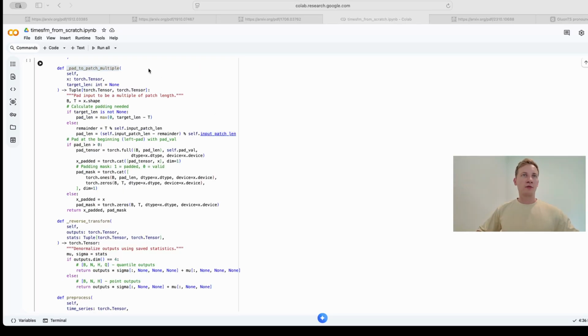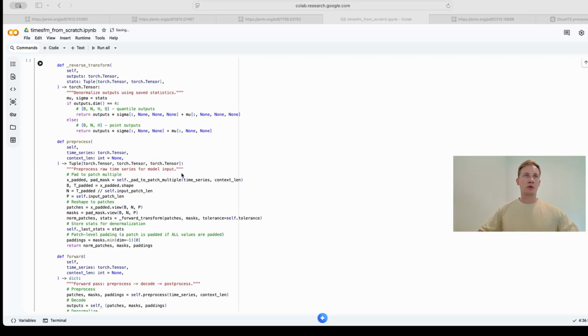Now let's look at the padding function first, here, pad to patch multiple. Real-world data almost never perfectly divides into your patch lengths. If you have a patch length of 32, and you have 100 days of data, you have a remainder. Notice how we handle this. We calculate the needed padding, and then we pad the left side of the tensor. We push the padding into the oldest possible historical past. Why? Because the most recent data, the immediate present, is the most critical for forecasting the future. We want that recent data perfectly aligned at the end of the sequence. We fill that distant past padding with a massive distinct float value, which the model immediately recognizes and masks out.